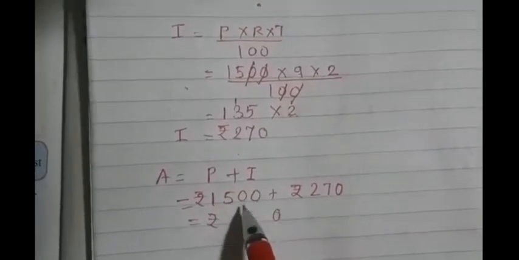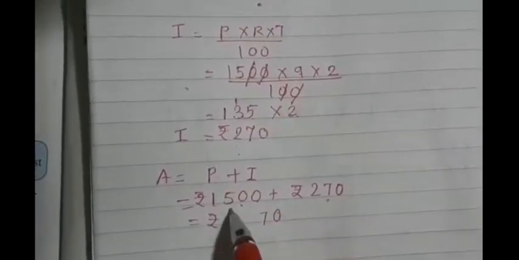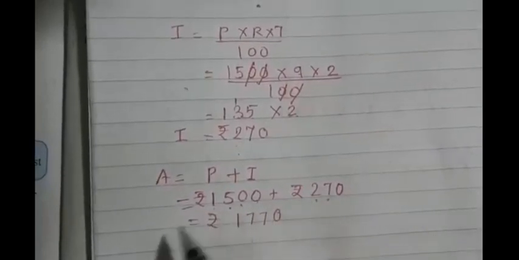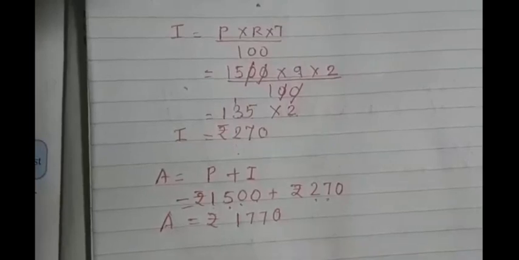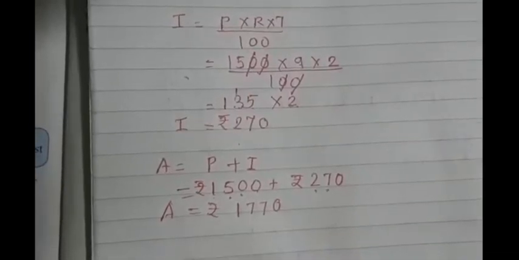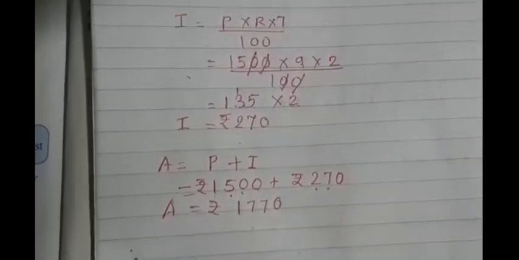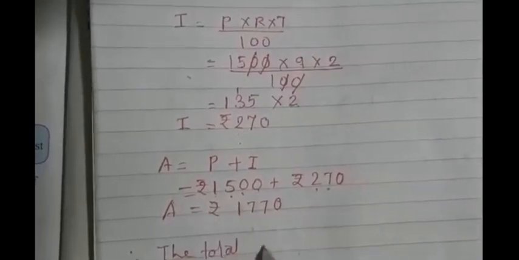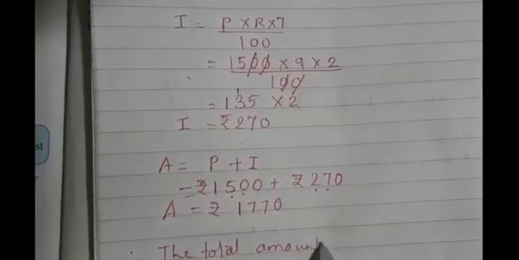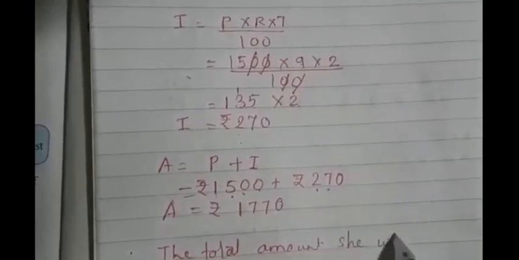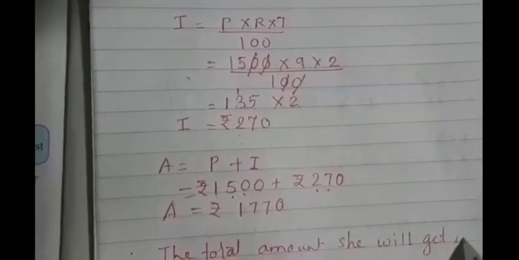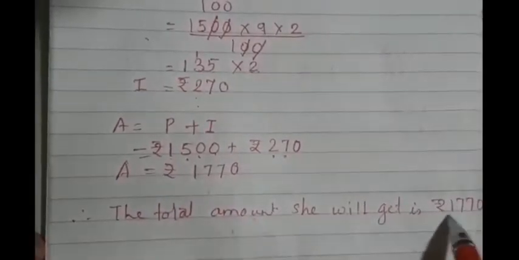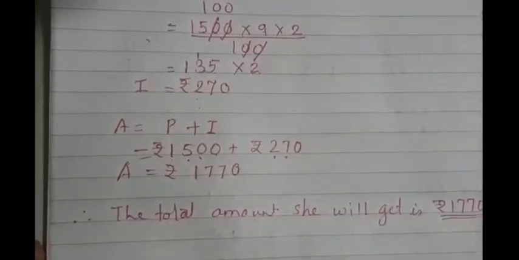0 plus 0 plus 0, 0. 0 plus 7, 7. 5 plus 2, 7. 1 plus nothing, that is 1. So amount is equals to rupees 1770. Therefore, the total amount she will get is rupees 1770. Did you understand how to solve the sum?